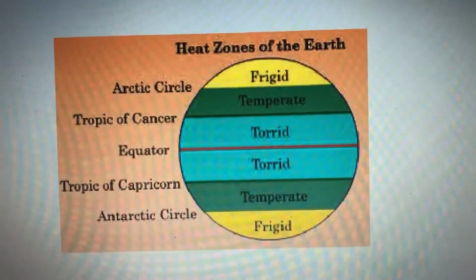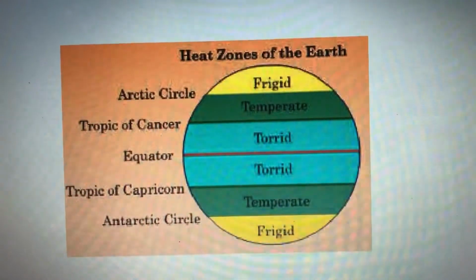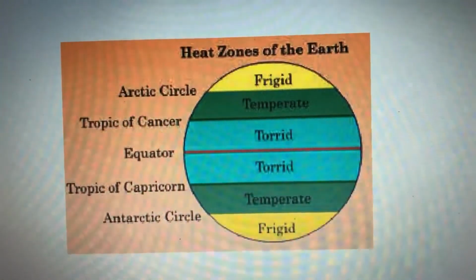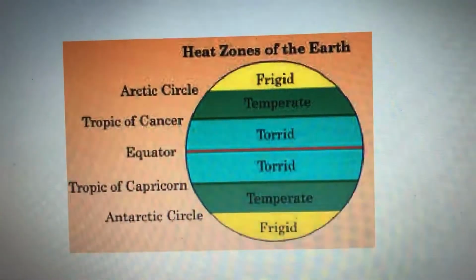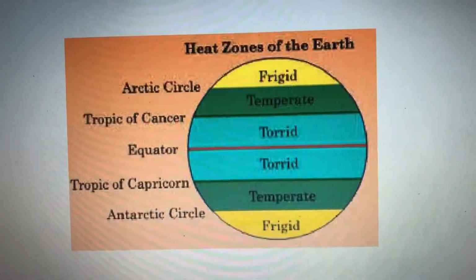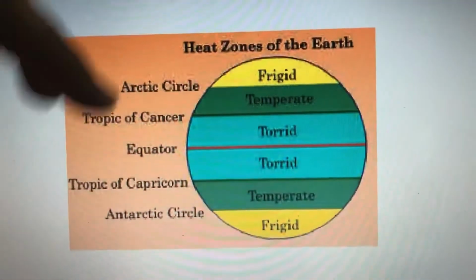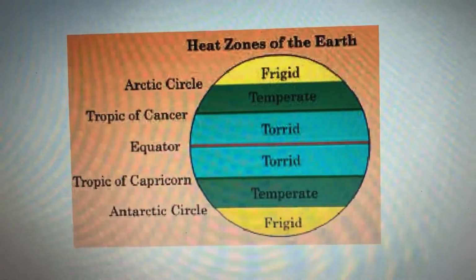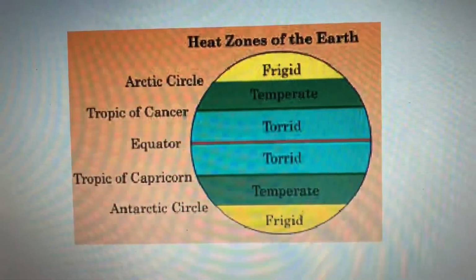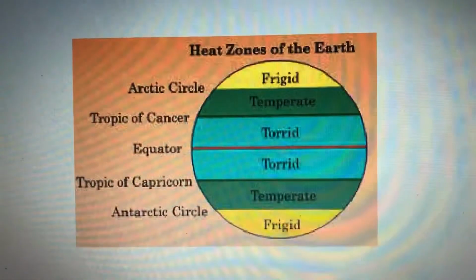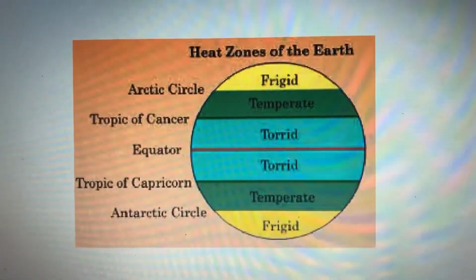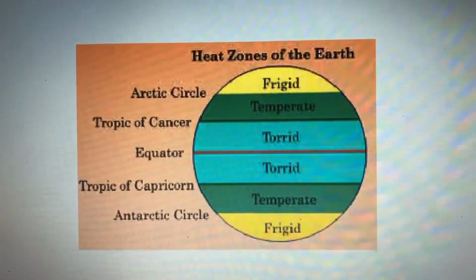And next is the temperate zone. The midday sun never shines overhead on latitudes beyond the Tropic of Cancer and Tropic of Capricorn. The angle of the sun rays goes on decreasing towards the pole. As we all know, the latitude lines are decreasing from equator to pole. So, in the same way the sun rays go in a slanting way towards the pole. So, the temperate zone is between the Tropic of Cancer and the Arctic Circle. This area also receives less sun heat.